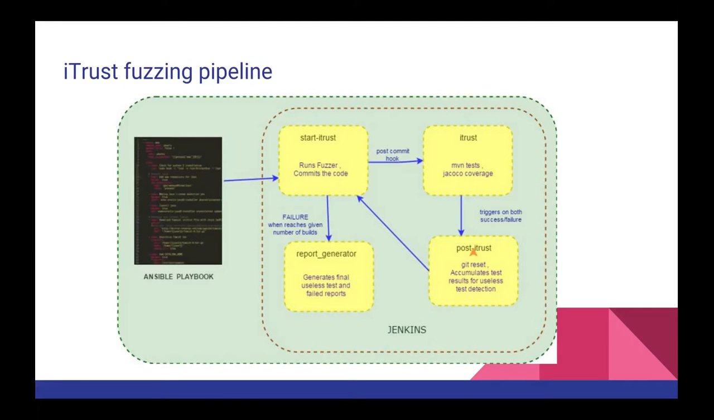The three tasks run continuously in a cycle until it reaches a failure state, where the number of builds is completed. For the first task, it runs the fuzzer and commits the code. For the second task, it runs all the unit tests and reports the JaCoCo coverage. The post-iTrust task does a git reset, so it sets the source code to its original and accumulates the test results for useless test detection. The whole Jenkins server was set up using the Ansible playbook.